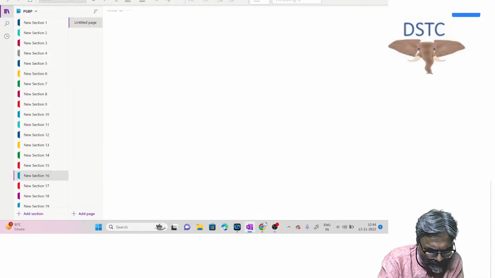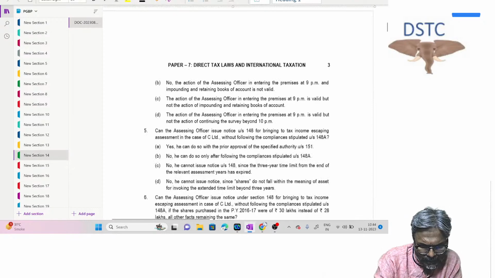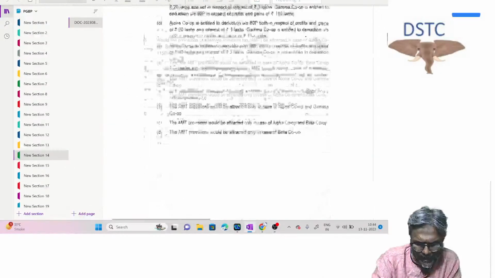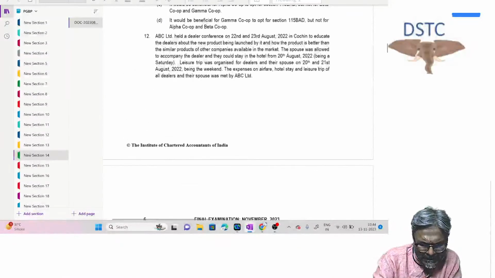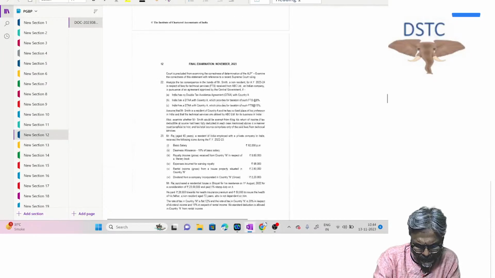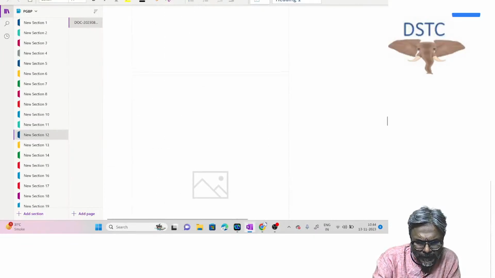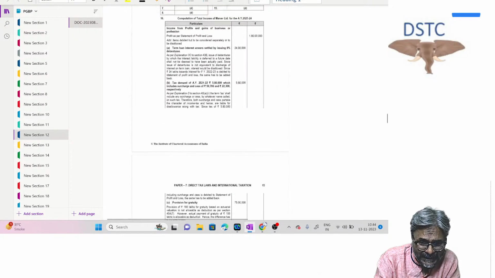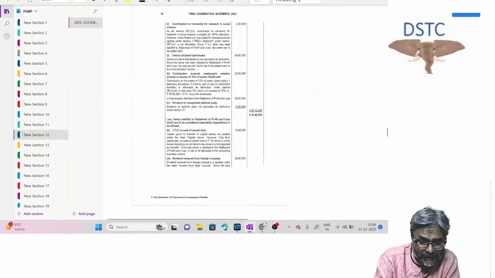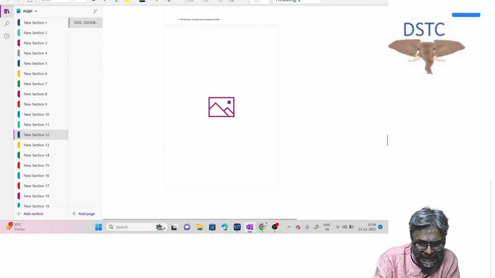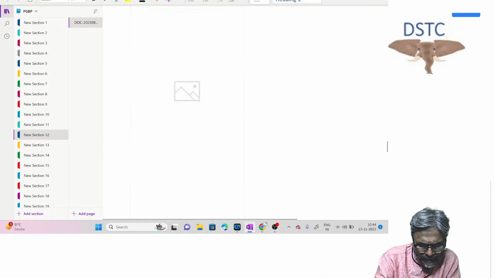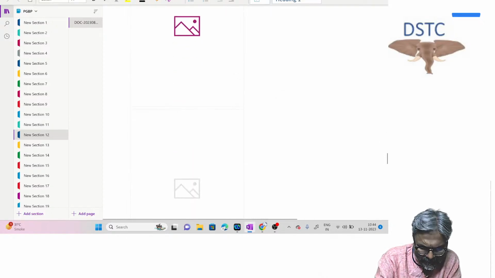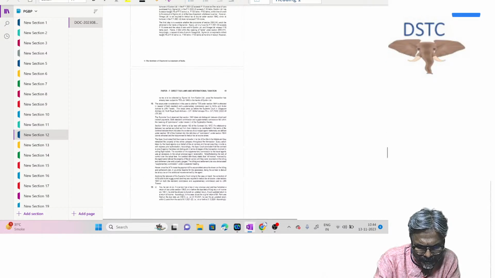Now, let me check one question of the November 23 RTP that had been targeted. We have already considered this, but let me quickly check it. There are some TDS and TCS questions there, very likely questions specifically on case laws on TDS and TCS. So I'll run through them so that at least we are protecting our interest.